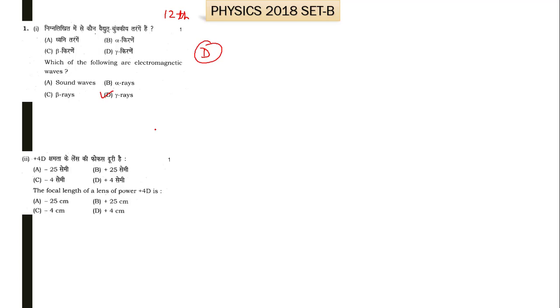It says that the focal length of a lens of power plus 4D, where D is the diopter, the unit of power. We know that focal length and power are inversely proportional to each other. So simply using F equal to 1 by 4, that is equal to 25 centimeters. Let us see, yes, it is here. So B is the right option for the second part of question number 1. Now moving towards the third part of question number 1.